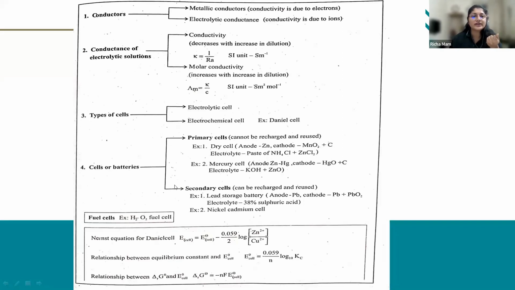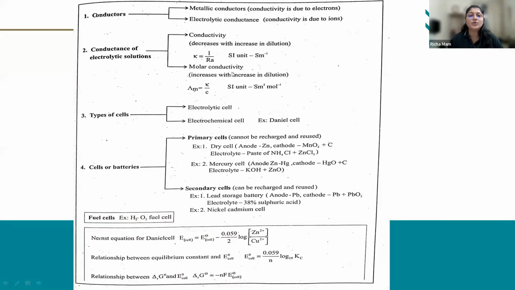In terms of electrolytic solution, the specific conductivity decreases with increase in dilution. As you keep on adding water, the concentration of the electrolytic solution goes on decreasing, so there will be a decrease in the conductivity. The SI unit of conductivity is Siemens per meter. Please remember the SI unit, very important. Capital S represents Siemens, so Siemens per meter.